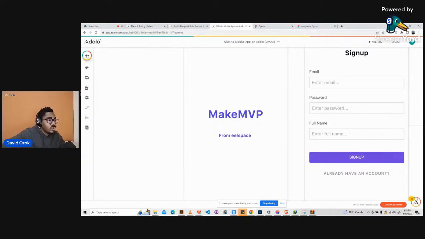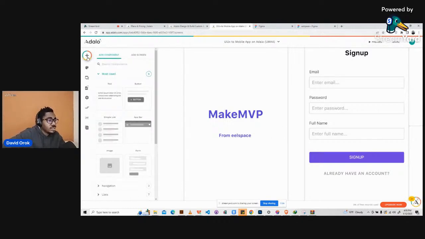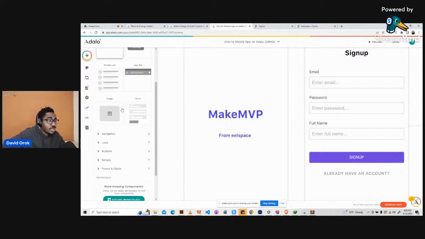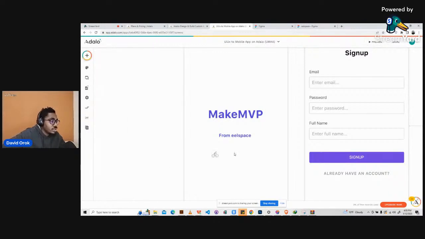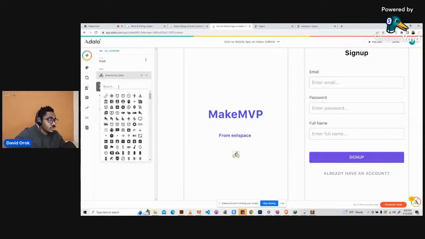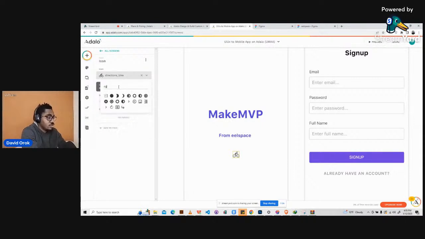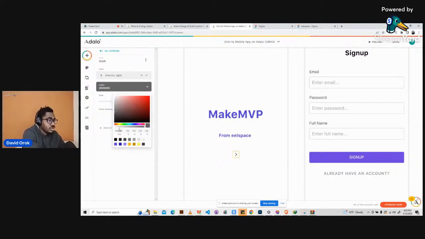So let's go ahead and click on the add component, so that I will just add something else that wasn't there in the design. So sometimes you can actually get to do that, of course. So add an icon, then bring the icon here. It's not going to be direction bike. It's just going to be the arrow that says right. So we have this arrow that says right. Then, of course, I will change the color. I'll use the color that we have been using here. So this, and then the size is 24.